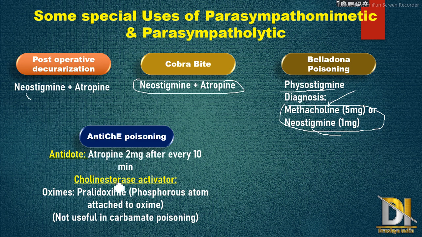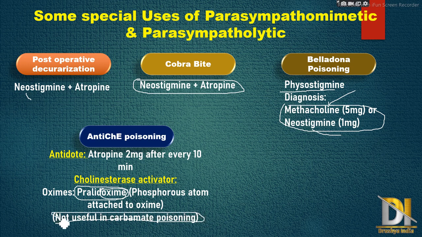Then next is the cholinesterase activator. Here the important drug is pralidoxime. It is of the oxime class. This pralidoxime shows action only against organophosphates. It doesn't show any action against carbamate poisoning.